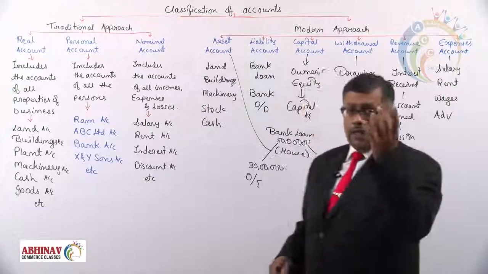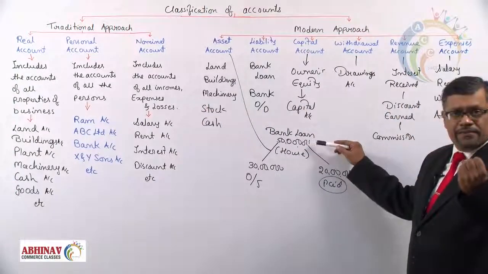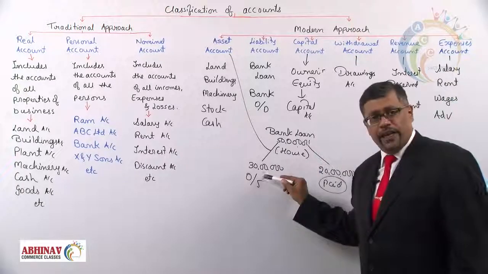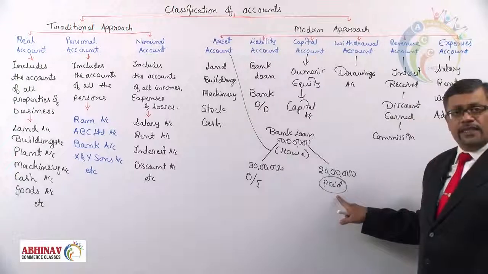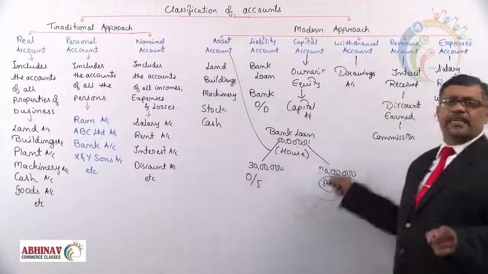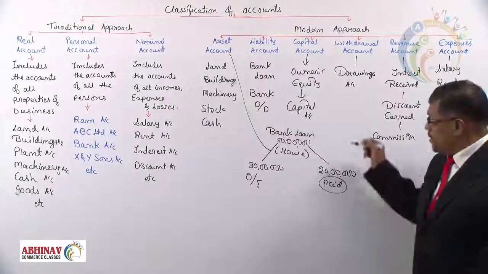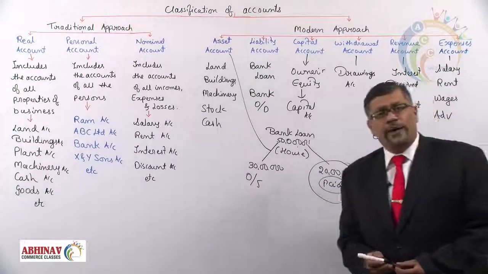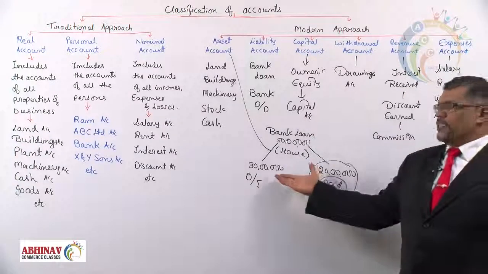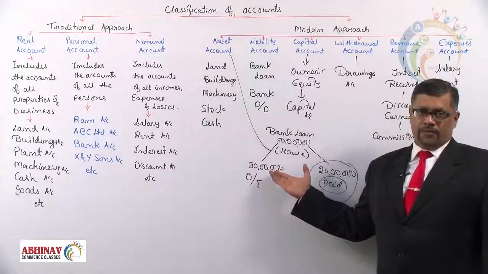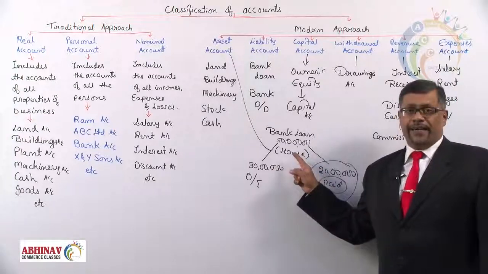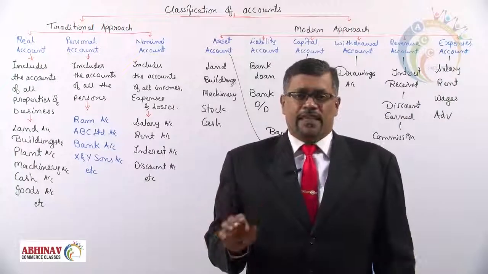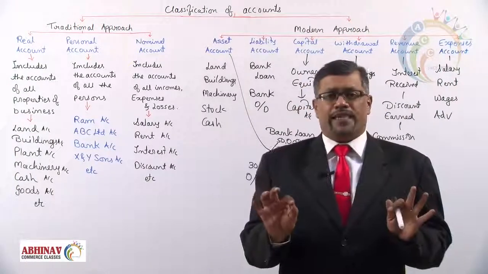Equity of the owner is not the full 50 lakhs, because the house is of 50 lakhs, but of that 50 lakhs, there is a loan of 30 lakhs. How much is paid of that? 20 lakhs. Owner's equity is 20 lakhs. We can say that the owner has a right in the house only for 20 lakh rupees. No doubt, once he pays the full 30 lakh rupees that is outstanding, he becomes the owner of the entire house. His equity at that time becomes 50 lakh rupees. This is how we have to understand liability and equity.